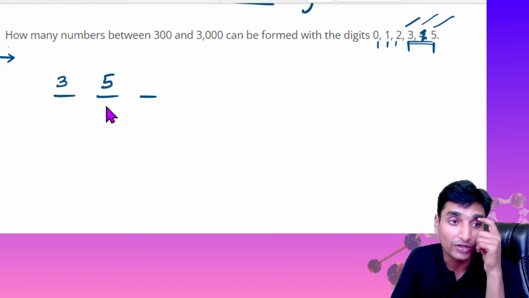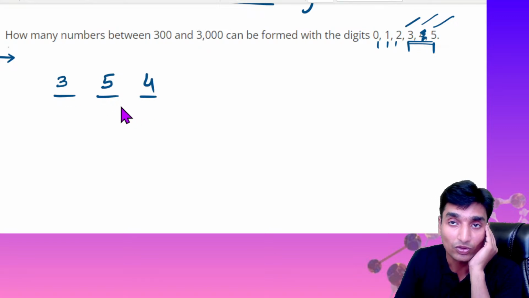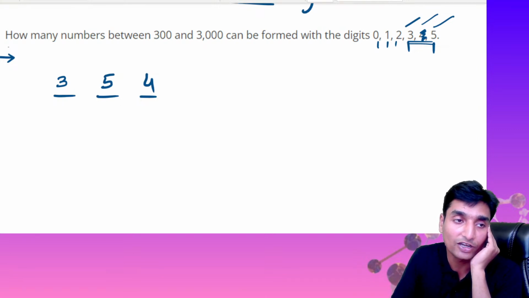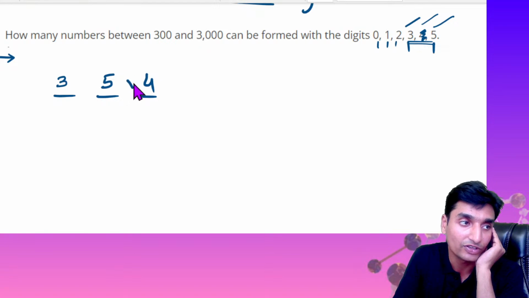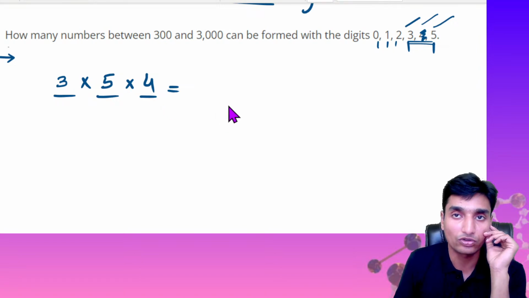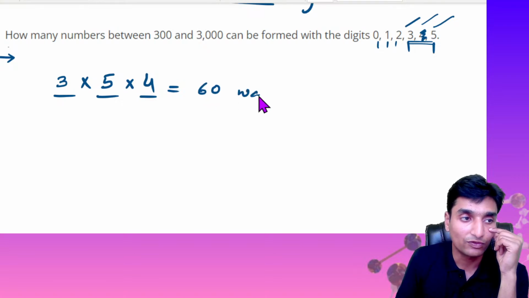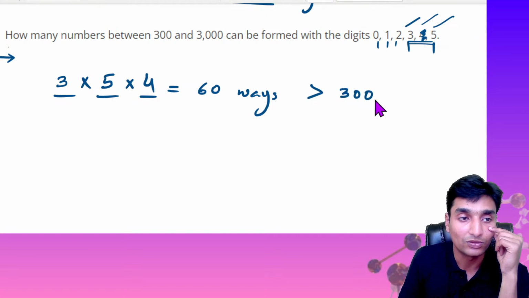So one number we have cancelled here, one number is already gone here, so the remaining are the 4 number of choices. Okay, so 3, 5 and 4, guys. So 3, 5 and 4 are totally different numbers of ways. So 3 into 5 into 4 will give us the total number of ways or choices, and that is, guys, 60. So totally you can form about 60 numbers which are greater than 300.